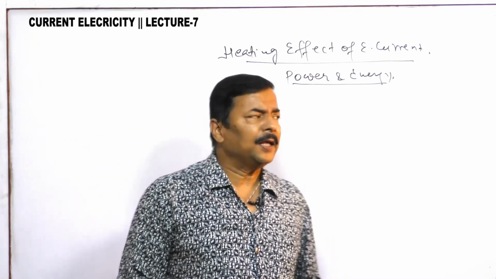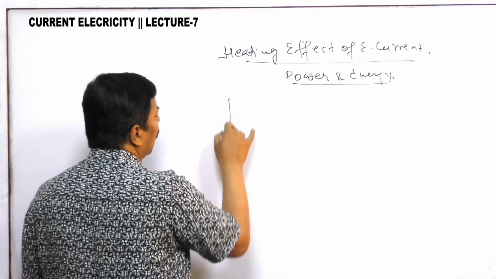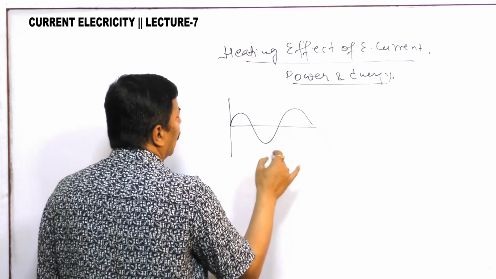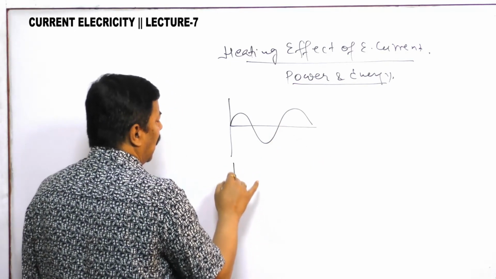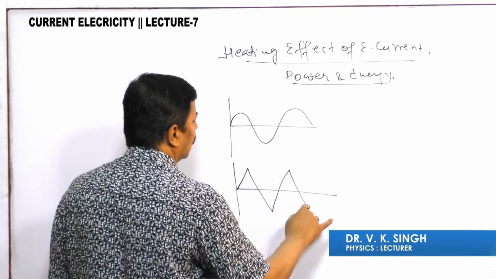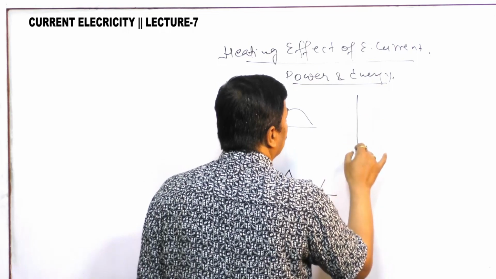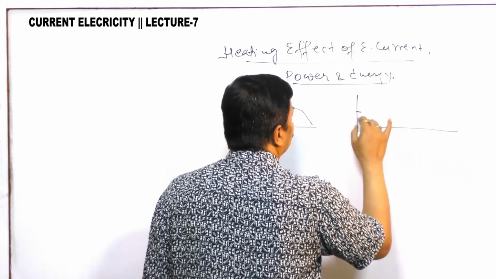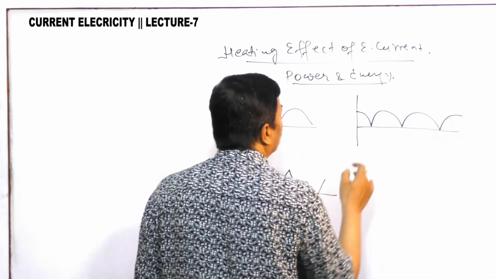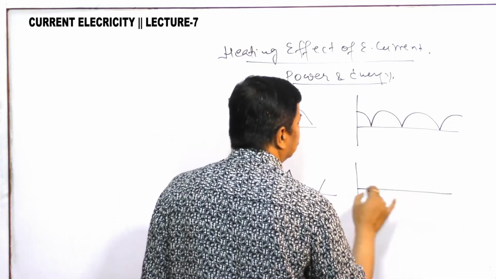So basically two types of electric currents are there. One current is alternating current, and one current is direct current.